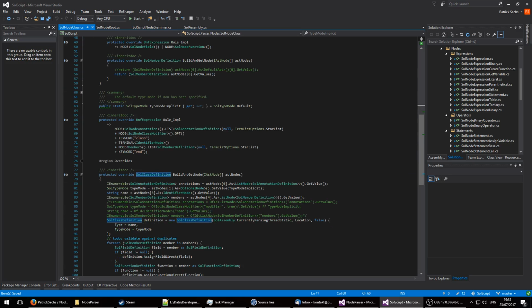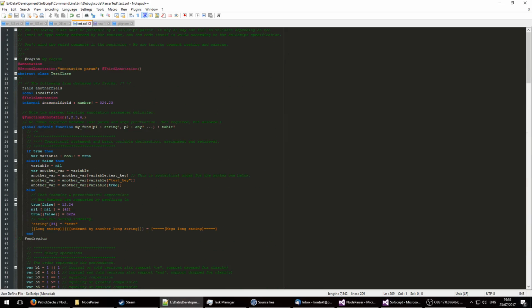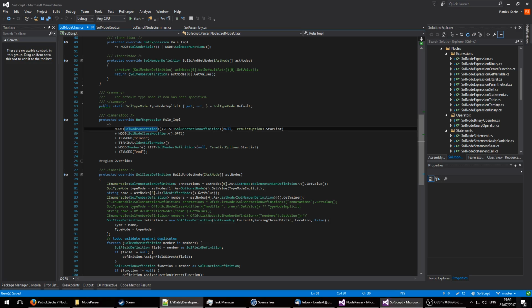And what is the rule of this class definition? Well, we have a node of annotations, which, if you're familiar with Java, will look familiar to you, in which we have annotations above our class. This annotation is annotation, and a second annotation with some arguments, and a third annotation. We'll look at the annotation node in a second.